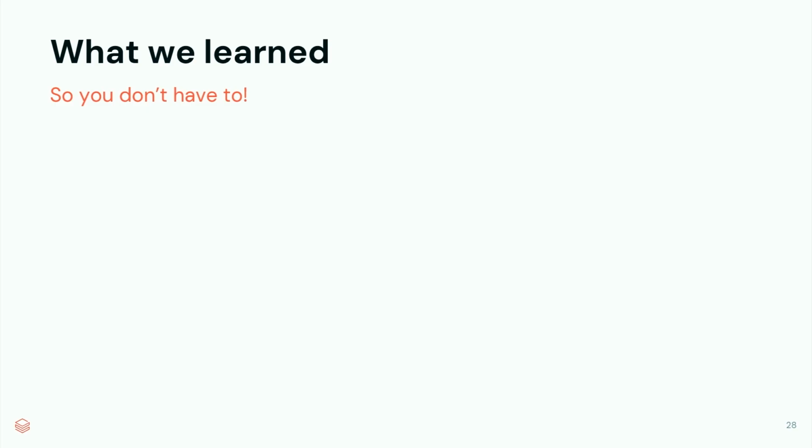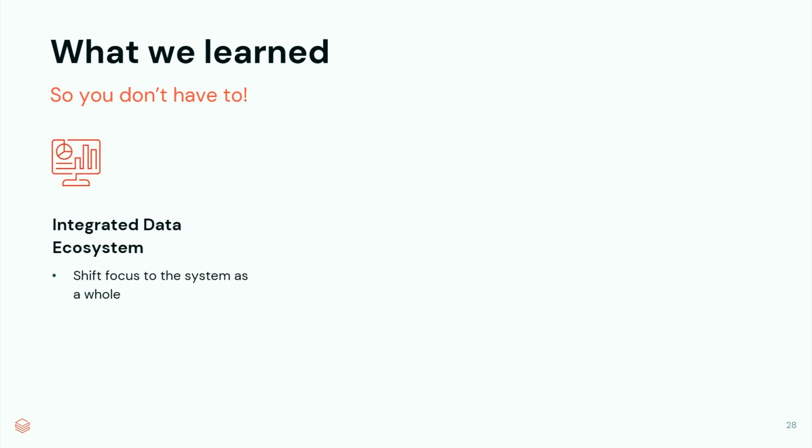So looking forward, what did we learn with this whole experience? The first part is what I alluded to earlier, which is how important it is to have this integrated data ecosystem. Especially when you're developing with LangGraph, it's really easy to focus on that part of the system as it is the most uncertain.